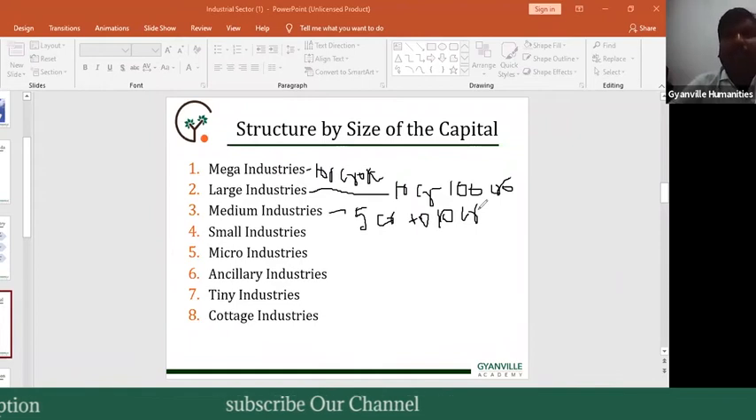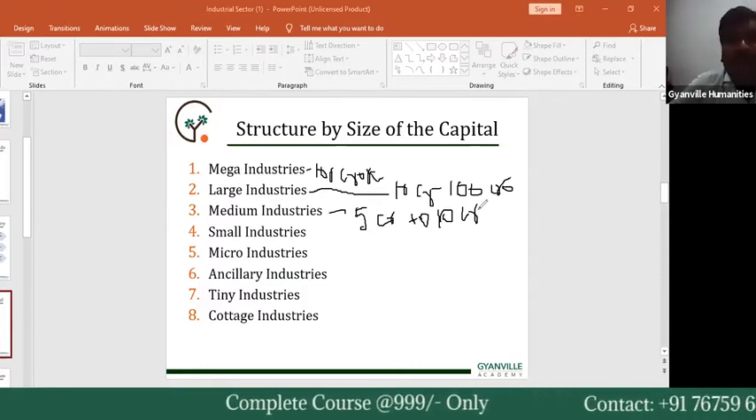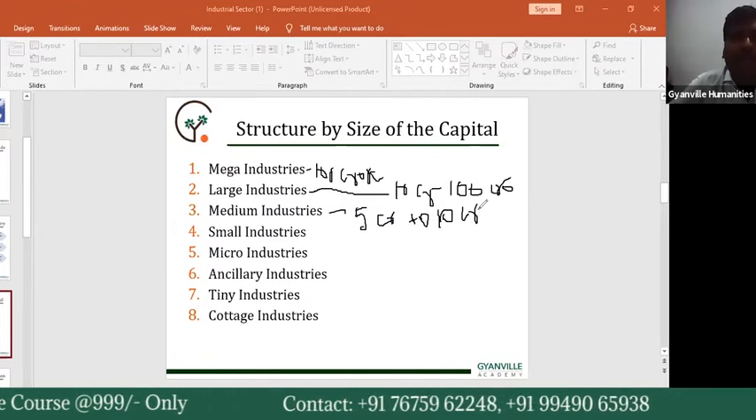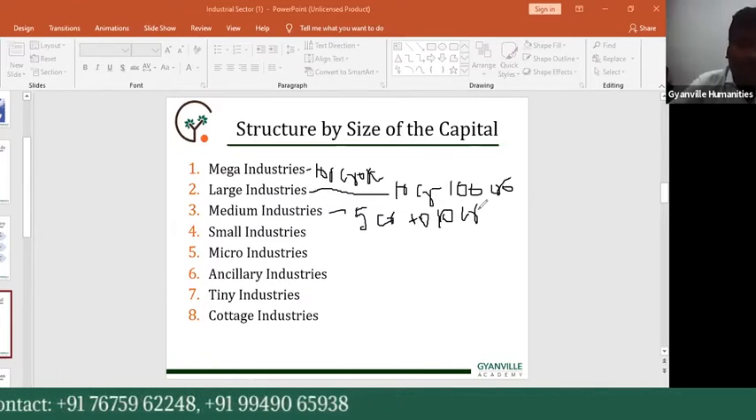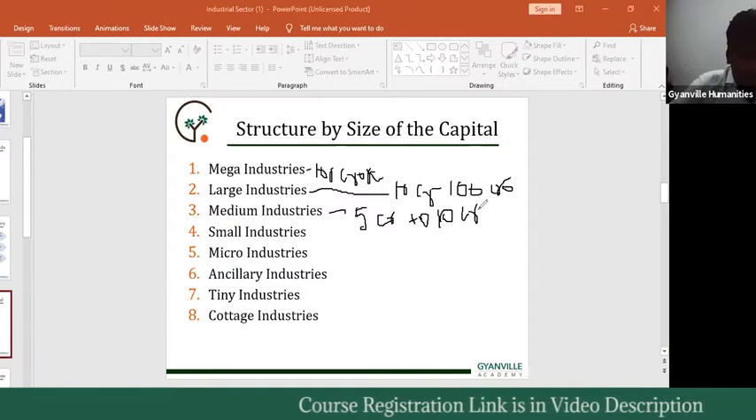So in the service sector also there is another limit, that is 2 crore rupees to 5 crore rupees. In the manufacturing industries the limit is between 5 crore rupees and 10 crore rupees, but in the service sector it is 2 to 5 crore rupees. So that is about the medium industries.